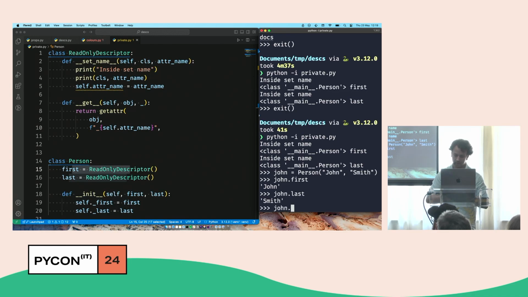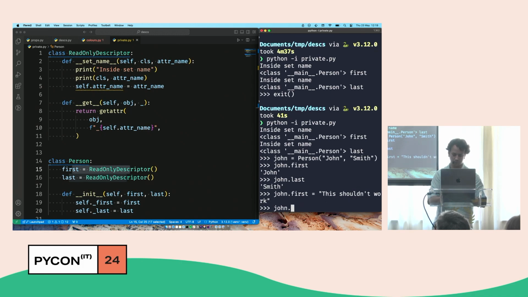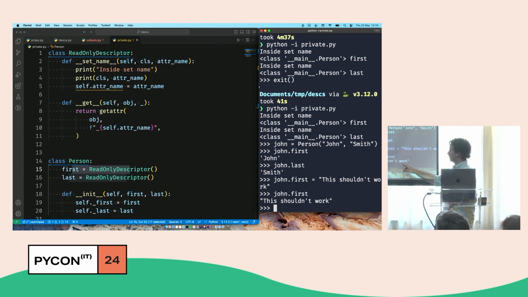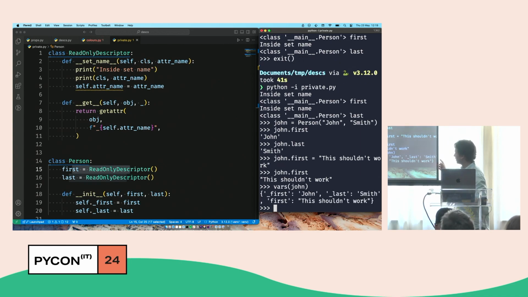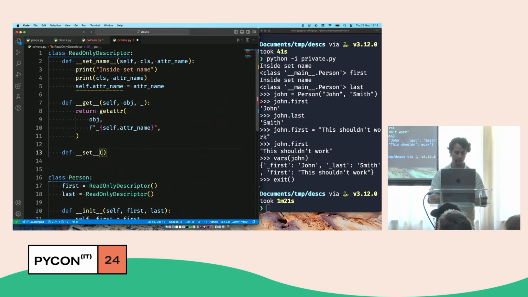And if I do assignment, hopefully it doesn't work. Of course it works. Right. So then what's happening? What's happening now is that I just defined a name. Where is it? I defined first in my object John. So now when I do the lookup, I find first inside John, and so I don't get to reach the descriptor. So the way this needs to be fixed is by raising an exception inside set.